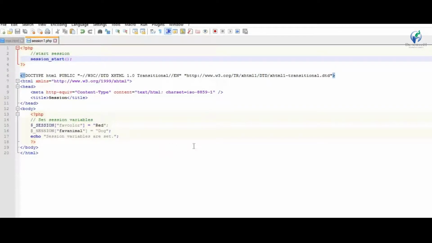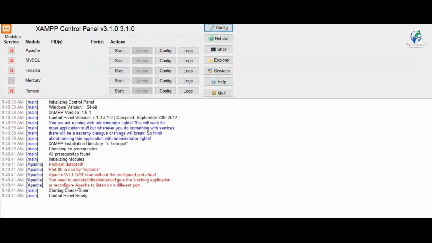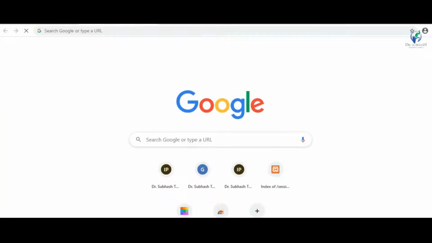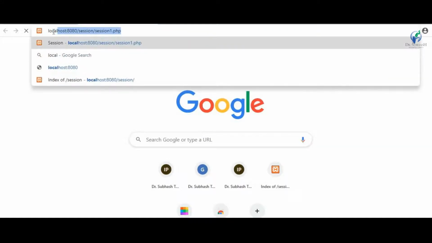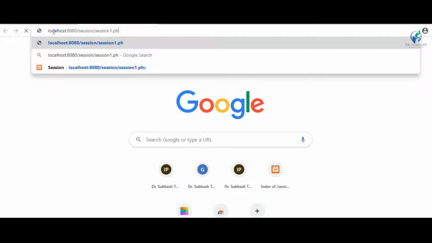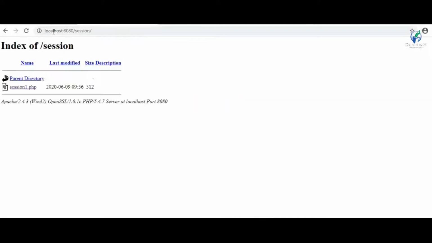To execute this, just open XAMPP server, start Apache services, minimize that, open any browser, localhost, then after your directory name session1.php, your file name, click on that file.